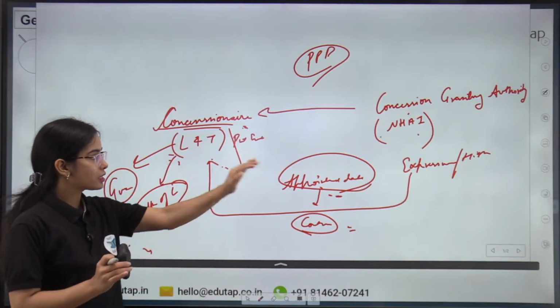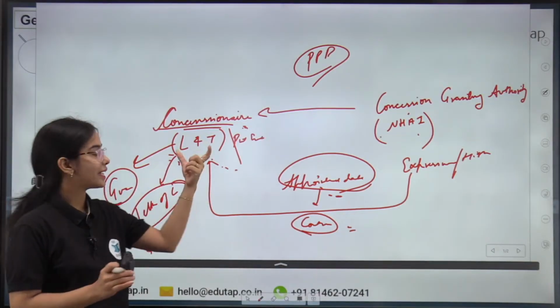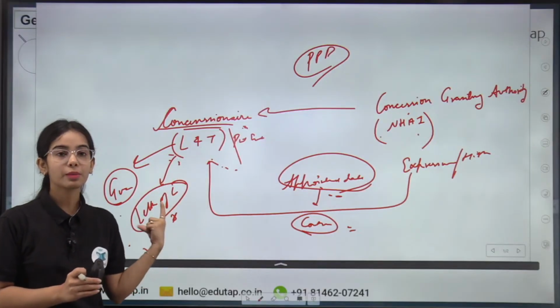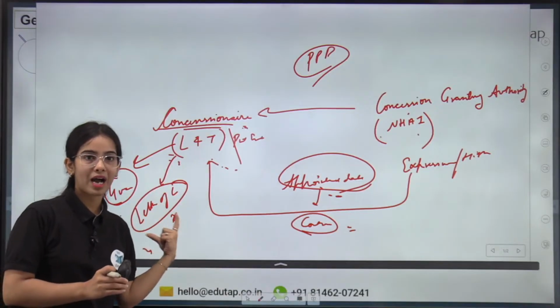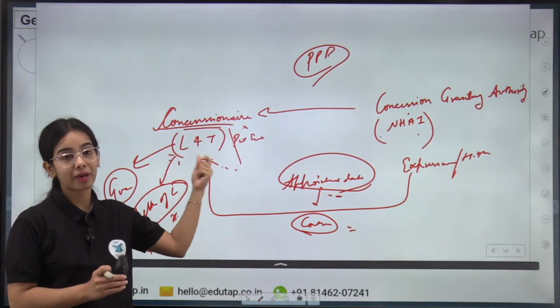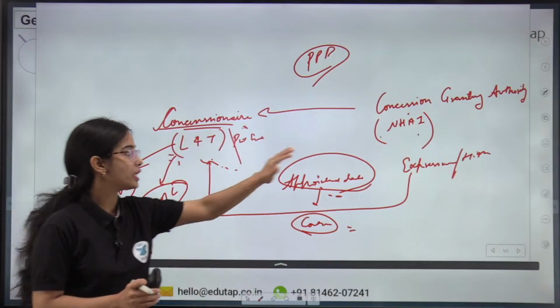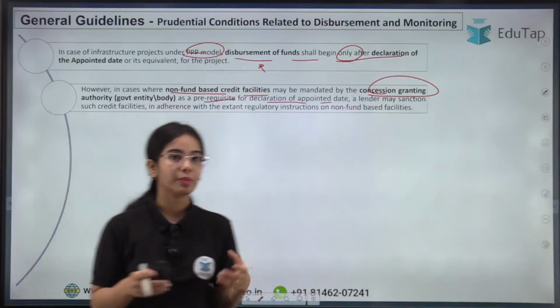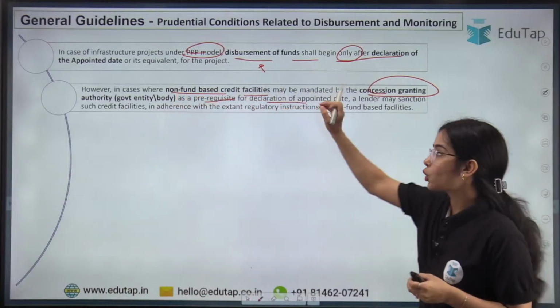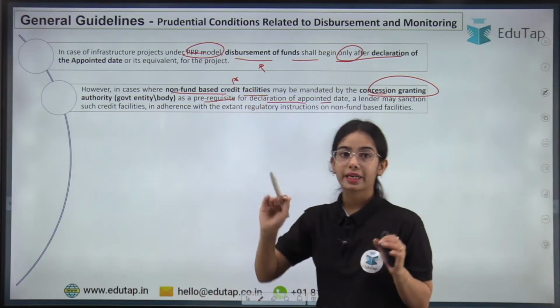Okay, and the concession granting authority is also saying that L&T should get the letter of credit, where the bank promises to provide the loan or money on behalf of L&T. Then only will the National Highway Authority of India sign this agreement. So this can also happen in cases where these are the non-fund based credit facilities.